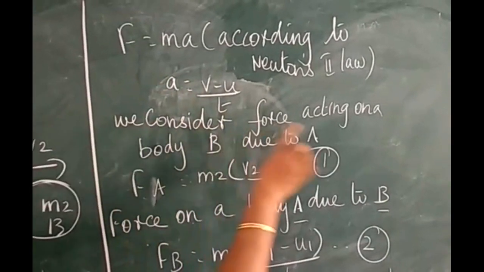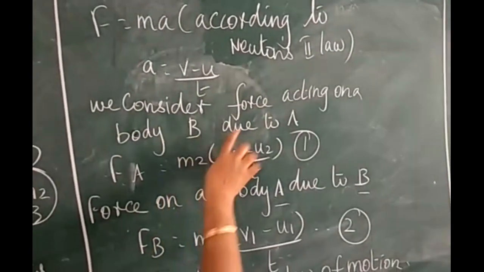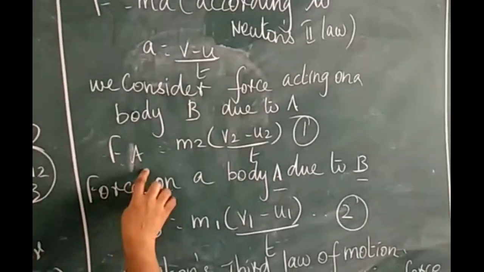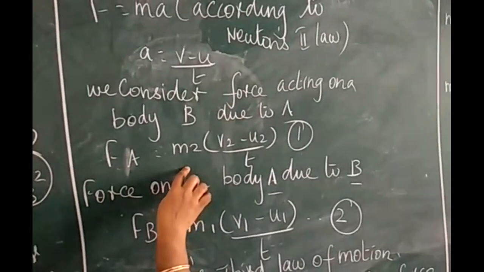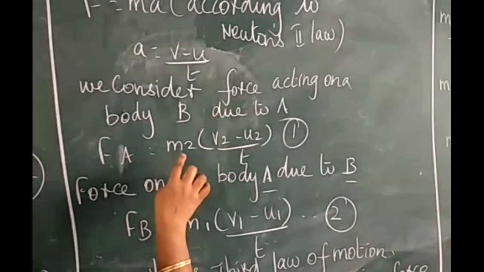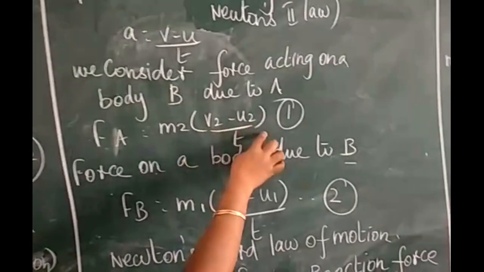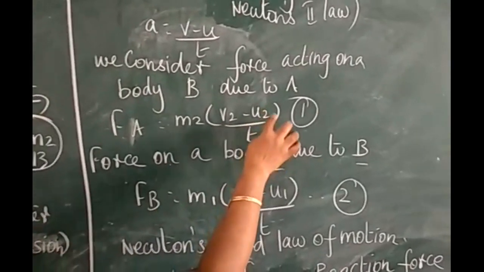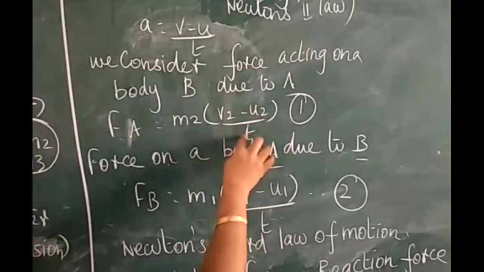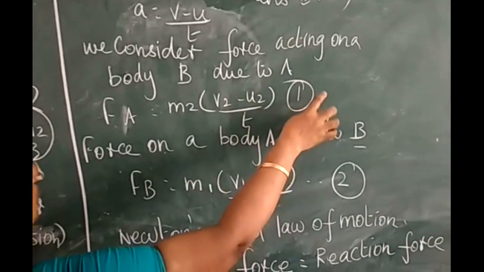We consider the force acting on body B due to A. Then I am writing Fa is equal to m2, because we consider the body B. The mass of the body B is m2. Final velocity of the body is v2. Initial velocity of the body B is u2. So v2 minus u2 by t. This is equation number 1.